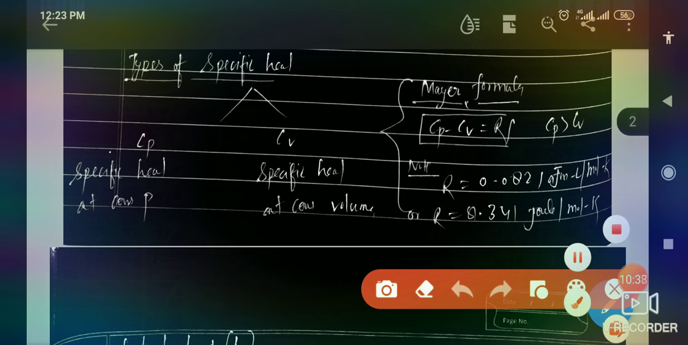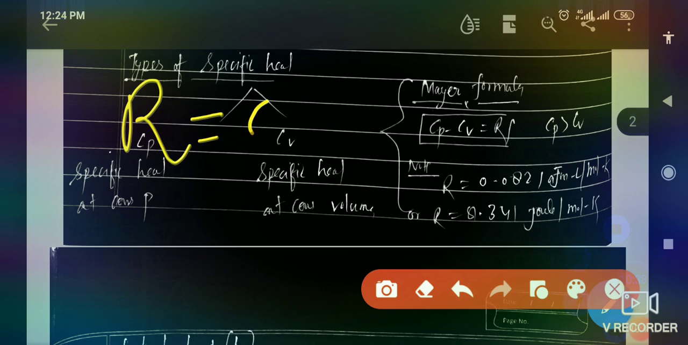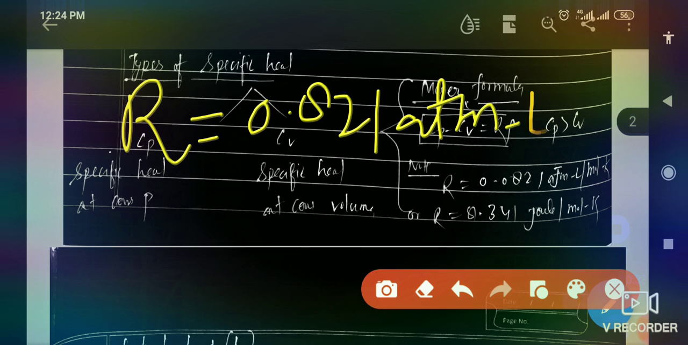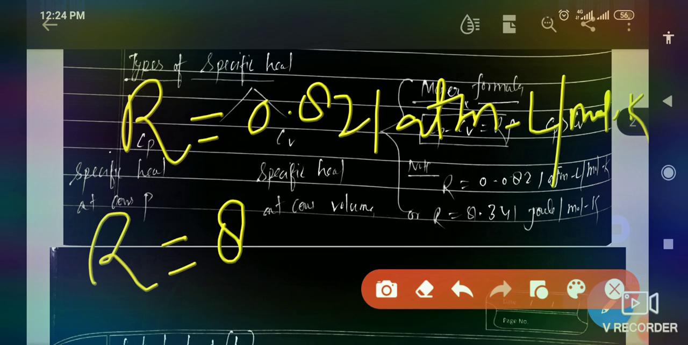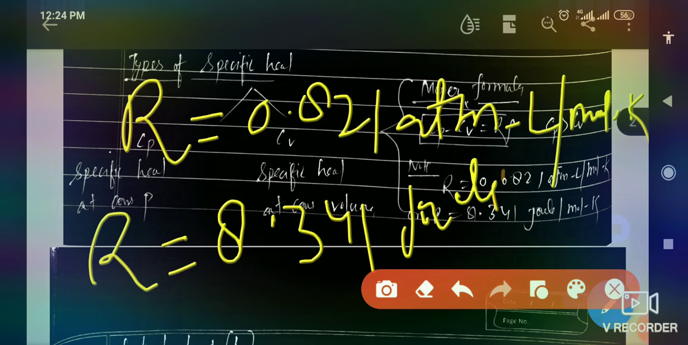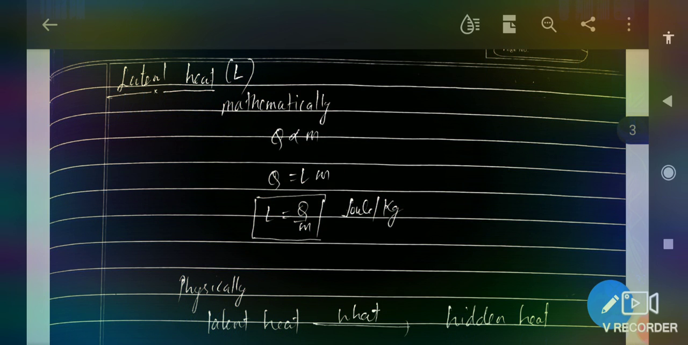The value of R is 0.0821 atm liter per mole Kelvin, and another value is R equals 8.314 joule per mole Kelvin. Now we have completed specific heat, the types of specific heat and its units as well.